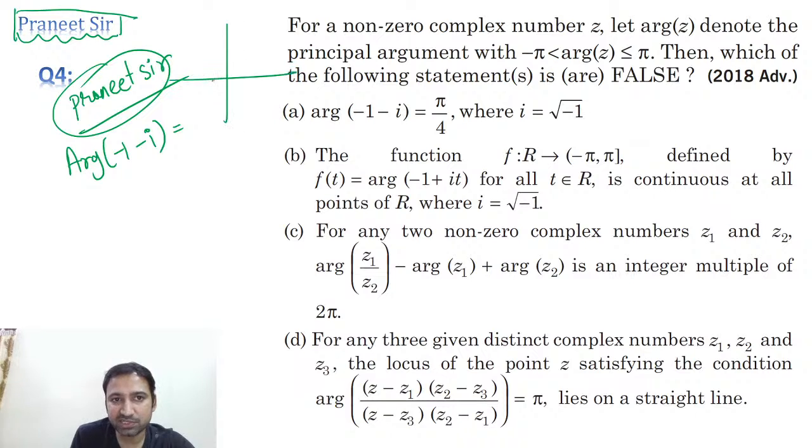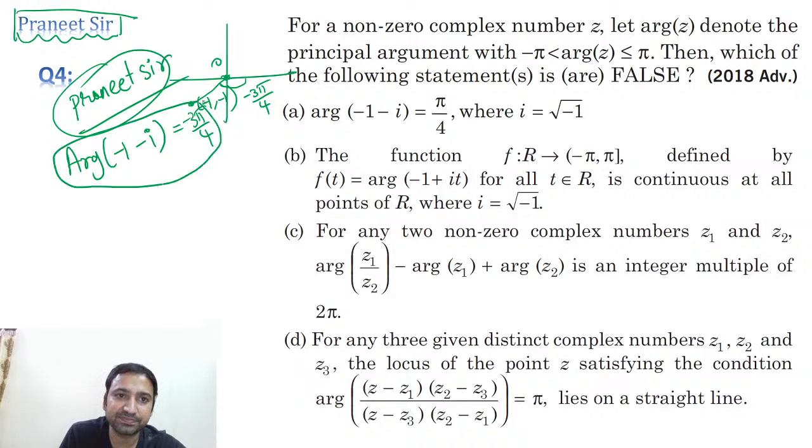See, minus 1 minus i is in the third quadrant, so minus 1 comma minus 1 is somewhere here. The angle made by the line joining the origin and the given complex number with the positive direction of the real axis is minus 3 pi by 4. So the argument of minus 1 minus i is minus 3 pi by 4.